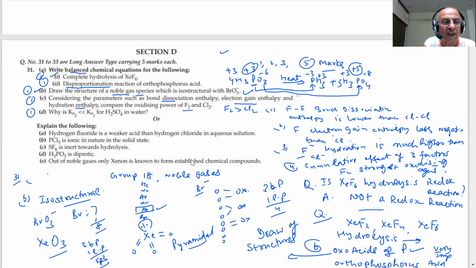We have discussed it so many times. It's important, students. Once one proton is lost, what do you get? It has a negative charge, HSO4 minus. Then it is more difficult to dissociate the second proton from a negatively charged ion.